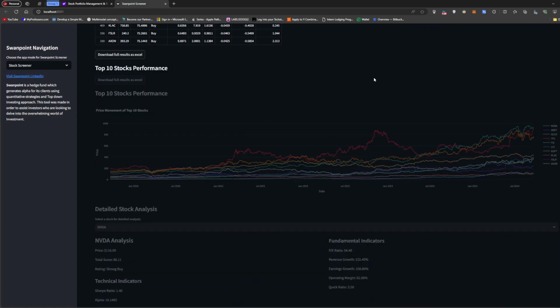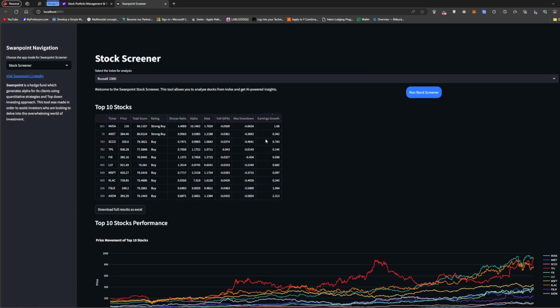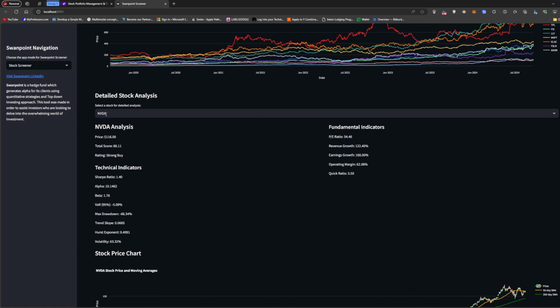or in this case, I don't want to do that right now. I'm just going to go through what is happening. So right now I have the Nvidia analysis: the price, my score, which is based on all the signals, and then some technical indicators, like the volatility, the Sharpe ratio, alpha, fundamentals, earnings growth, quick ratio, and revenue growth. Those are just some of the things I use.